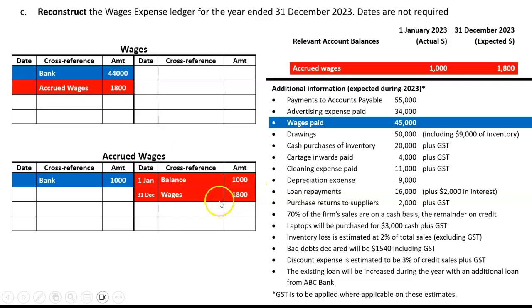In other words, what are your total wages for the year? Well, this is a budget, but we expect it to be 44,000 paid and 1,800 accrued. If you total that up, we get 45,800, and we'll write that on the other side. This is an expense. Expenses aren't balanced, they're closed. So we would close that to the profit and loss summary account. And so there's our answer. We had 1 mark for the entry to bank, 1 mark for the entry for accrued wages, and 1 mark for closing it to the profit and loss summary account.